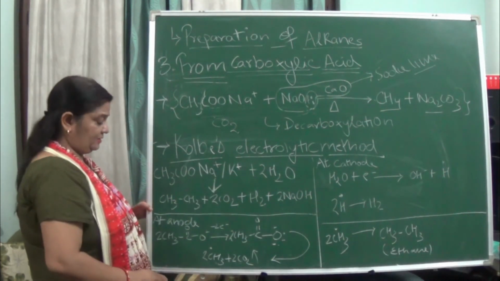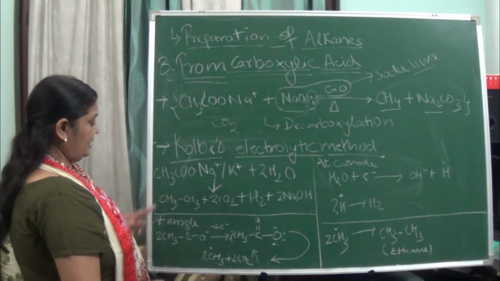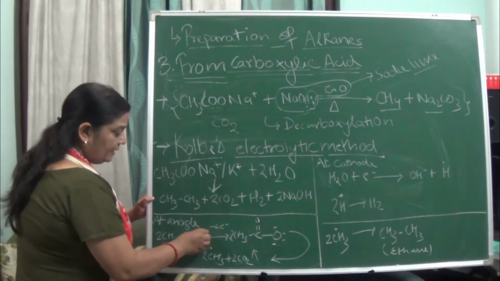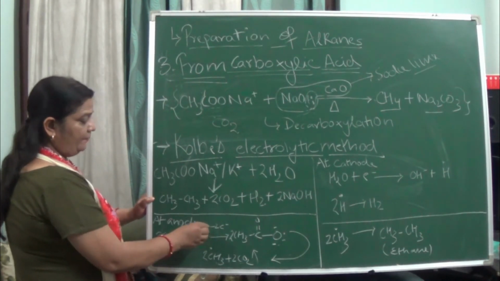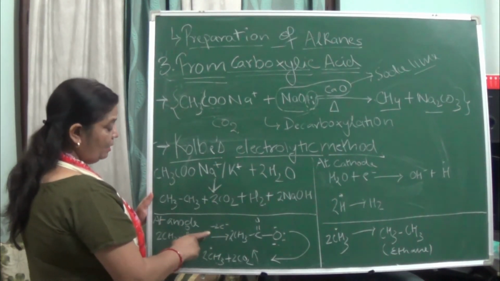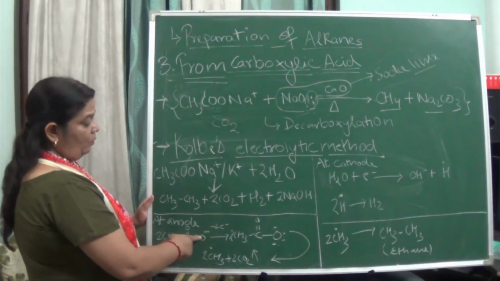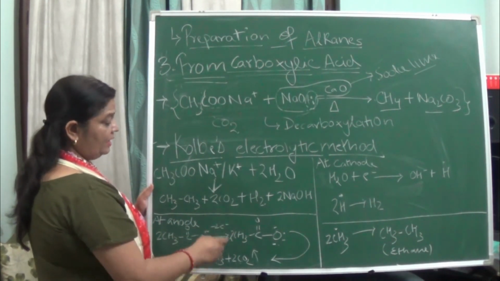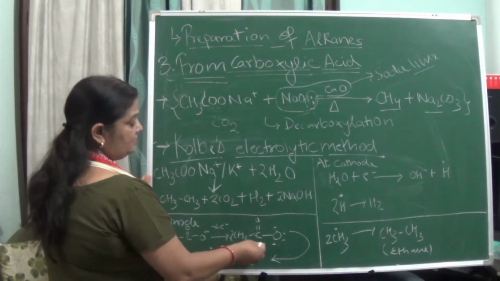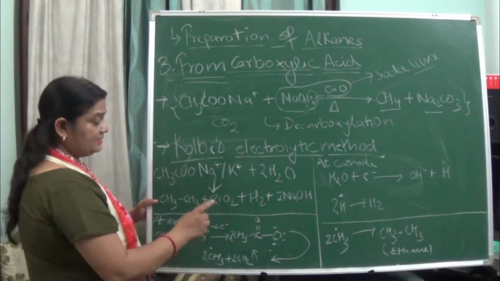Now how did we get this? What happened at the reaction at the anode, okay. This is the structure of the acetate. In this you can see here the oxygen has a one minus sign, okay, because Na plus has been released. So now one electron comes from this and one electron of oxygen is released, and naturally the structure becomes something like this: CH3, single bond C, double bond O and single bond O, okay, you can see this.